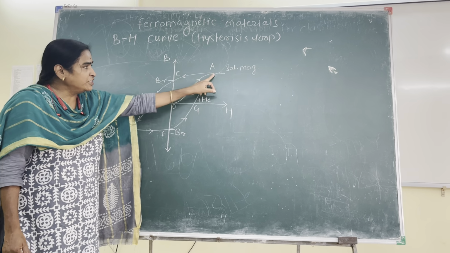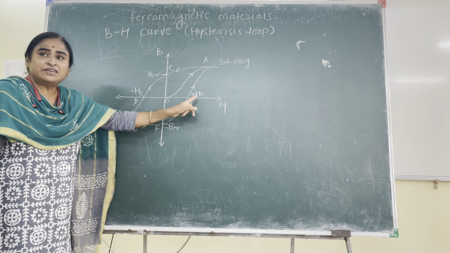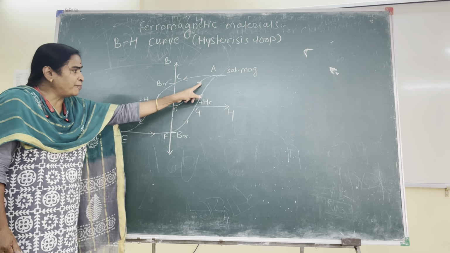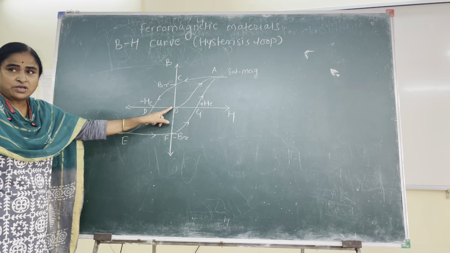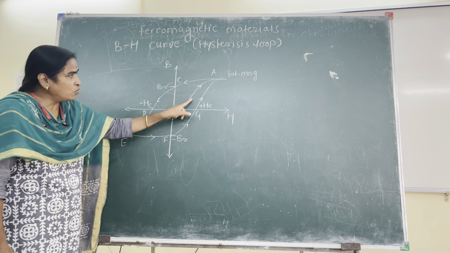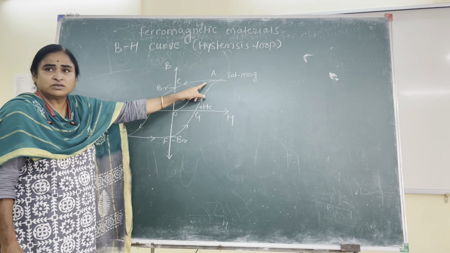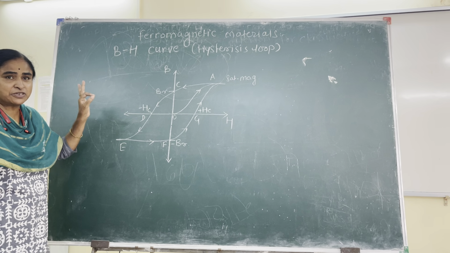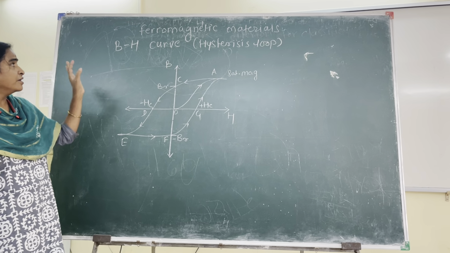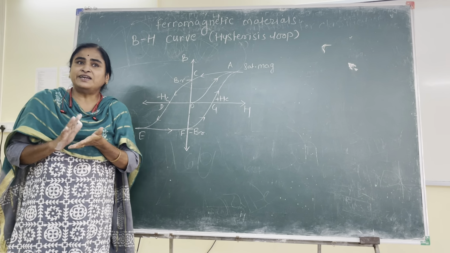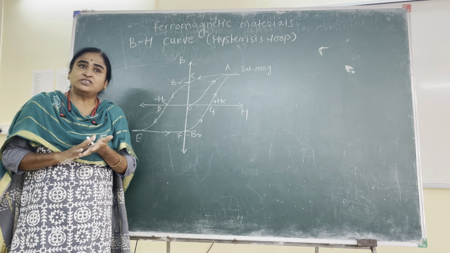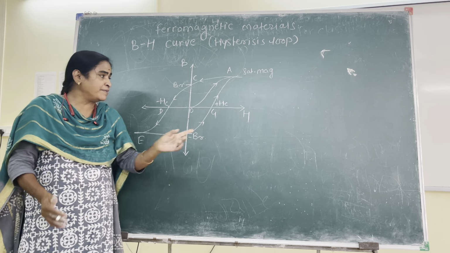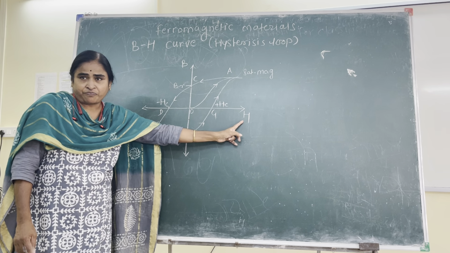Now, what is expected? If you want to demagnetize this sample, you should decrease the strength of the magnetic field, and the sample should come back along AO. It has gone to saturation along OA, so it should come back along AO. But that is not happening in the case of a ferromagnetic substance. That is why we are saying BH curve is defined as the lag of magnetization or demagnetization behind the variation in applied magnetic field H.